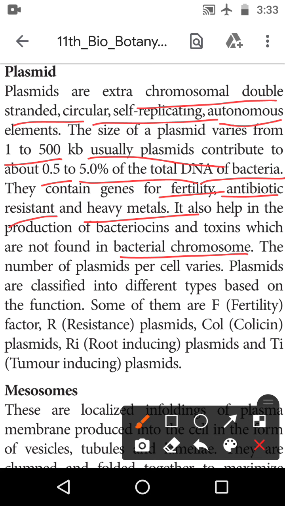The number of plasmids per cell varies. Plasmids are classified into two types. The first one is based on the function.